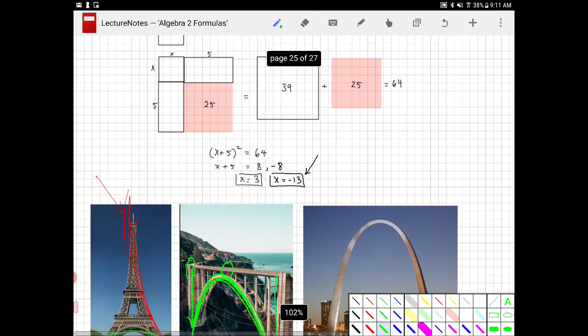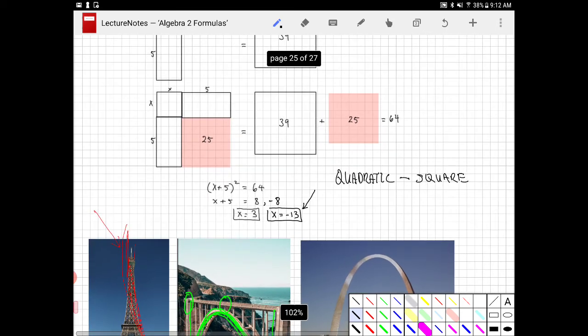Yeah, and just one other word about the word quadratic. Why is it called a quadratic? Let me just change the color here. So the word quadratic actually means square. So the quadratic equation is a square equation. That's actually very fitting because, based on the very early days of solving such quadratic equations, we are essentially just solving these squares.